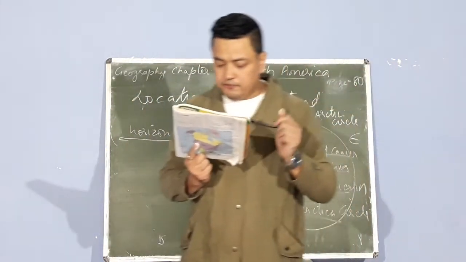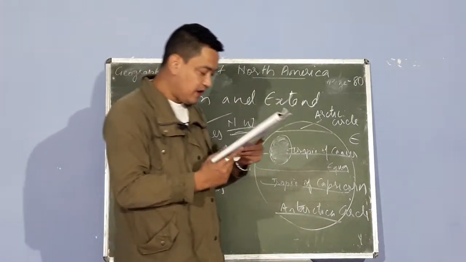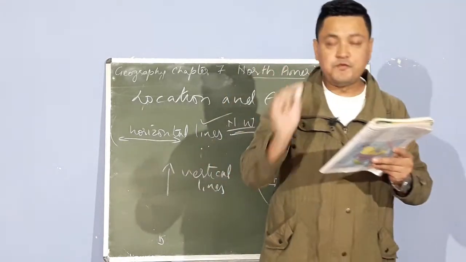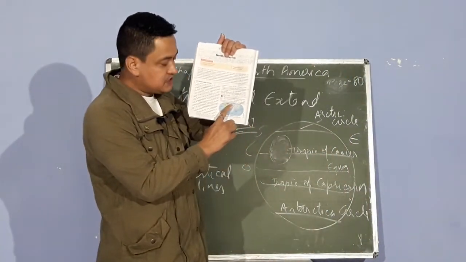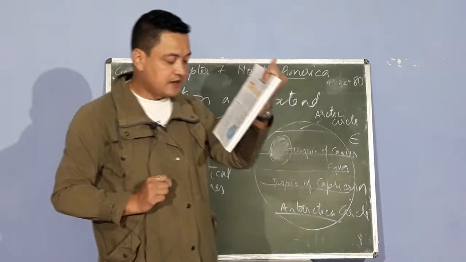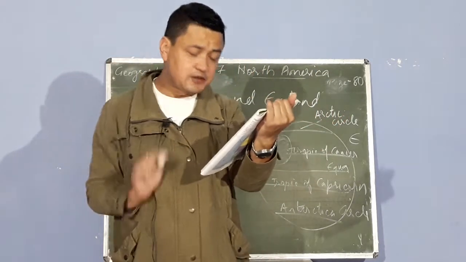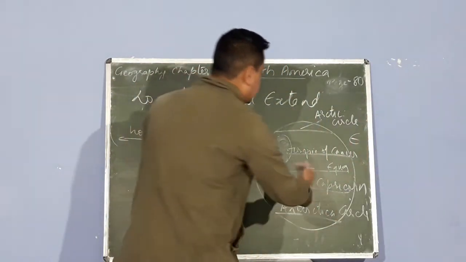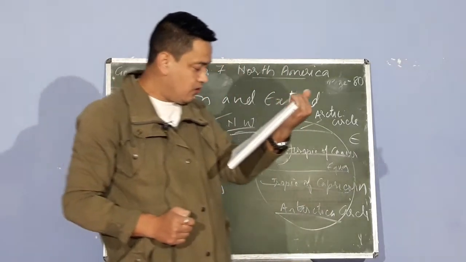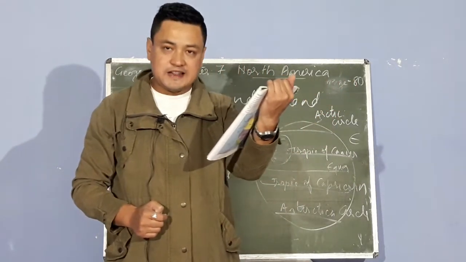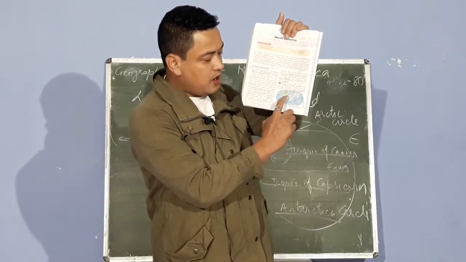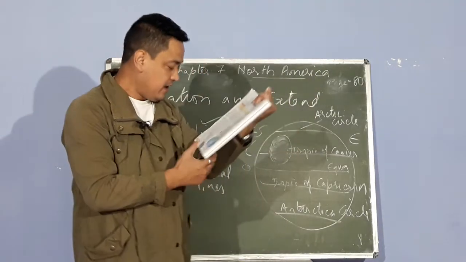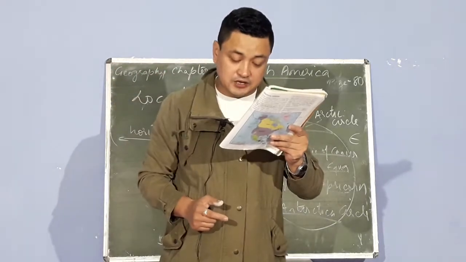Now another thing that you have to see in this map is how North America is bordered. On the north side, which ocean do you find? You have to see the top side of this map. You find the Arctic Ocean on top of North America. In the east, now where is the east? East is this side of North America. So in the east it is bordered by the North Atlantic Ocean. Why is it called the North Atlantic Ocean? Here you find the North Atlantic Ocean between Africa and North America. In the south, by the Caribbean Sea. Now where do you find the Caribbean Sea?